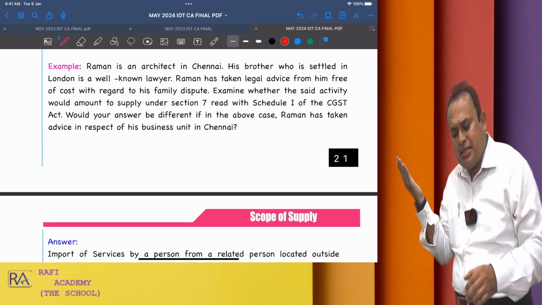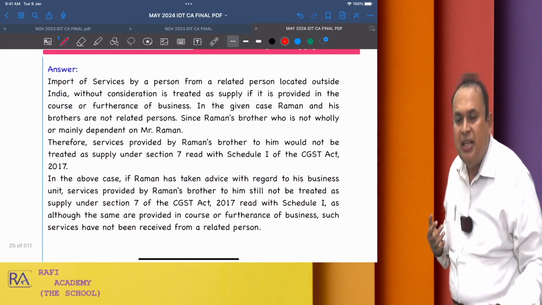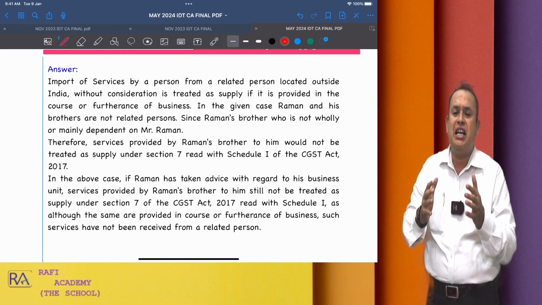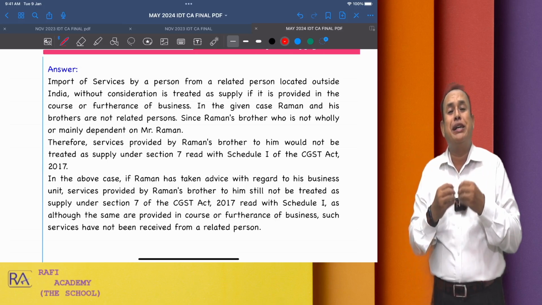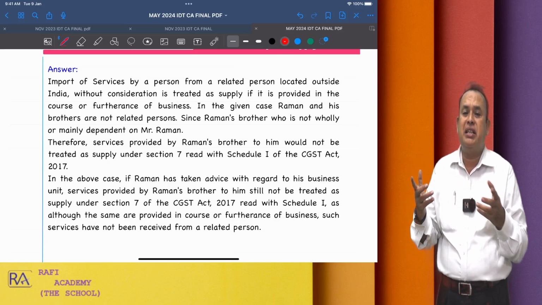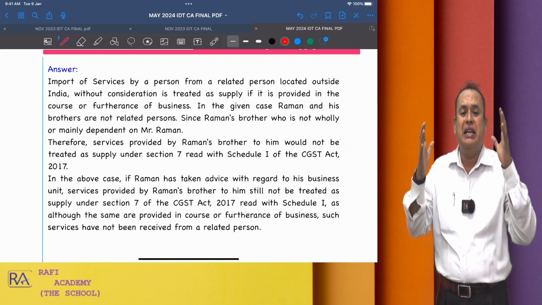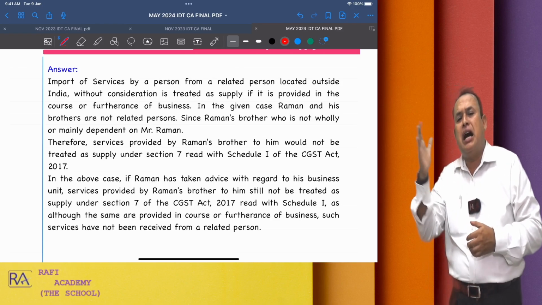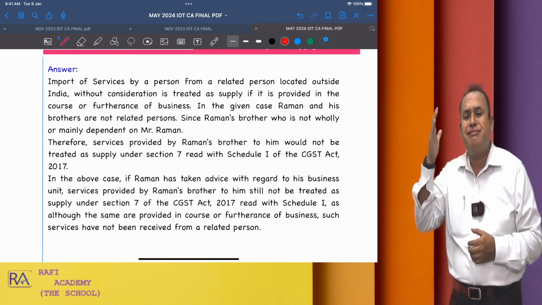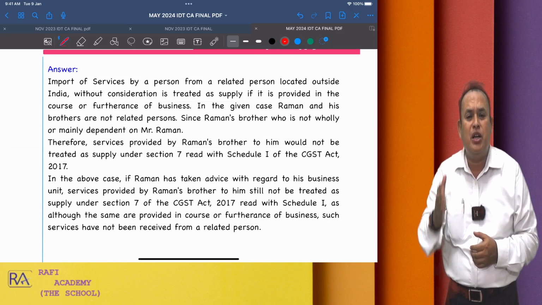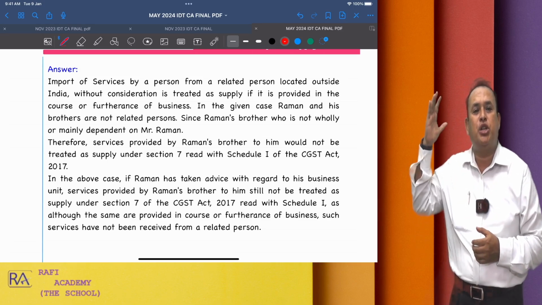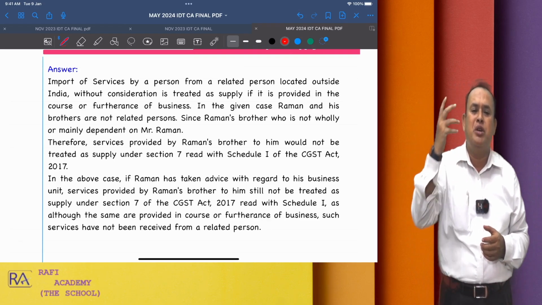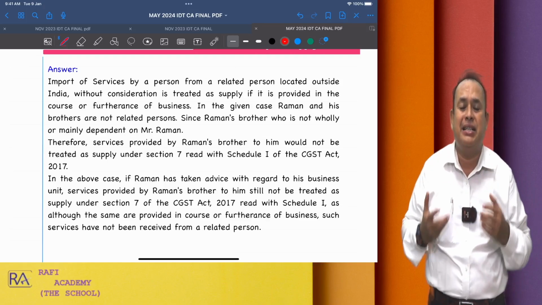Solution for the given case: how should we present in the examination? In the following manner, you can present in the examination. Import of services by a person from a related person located outside India without consideration is treated as supply if it is provided in the course or furtherance of business. In the given case, Raman and his brother are not related persons since Raman's brother is not wholly or mainly dependent on Mr. Raman. Therefore, services provided by Raman's brother to him would not be treated as supply under Section 7.